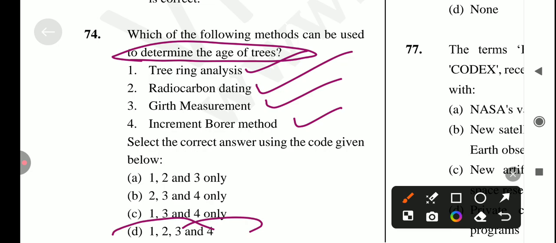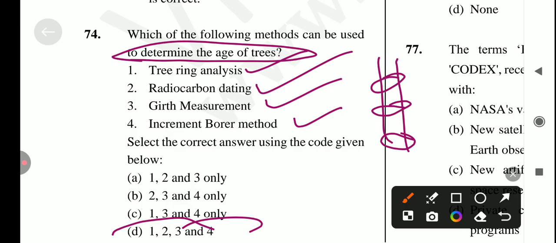And if we're talking about tree ring analysis, it is also known as dendrochronology. Okay, this method involves counting the number of annual growth rings in a tree trunk to determine its age. इसमें क्या होता है कि लाइक दिस इज द ट्री, इसमें ये रिंग्स जो है उसको डिटरमाइन करके और एज का पता लगाया जाता है. सो दिस इज द tree ring analysis.